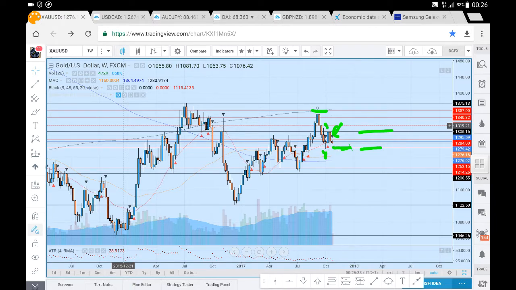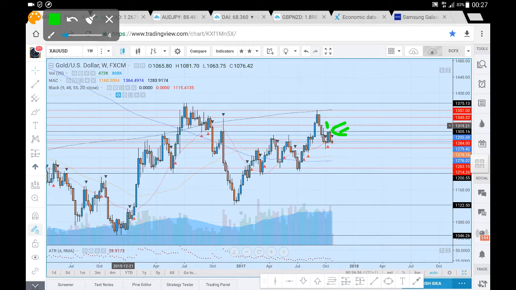1263, especially in light of this being a high, and this 1305 could be interpreted as potentially being a lower high, due to the fact that we've had a strong bearish candle negating the previous bullish move. So that's what we'd expect.